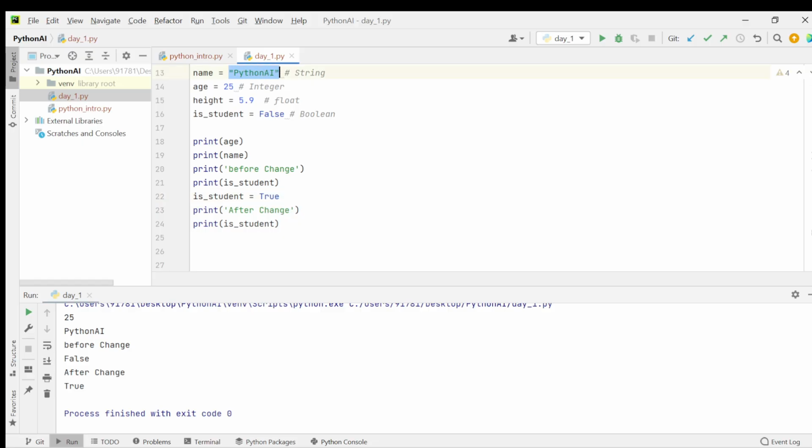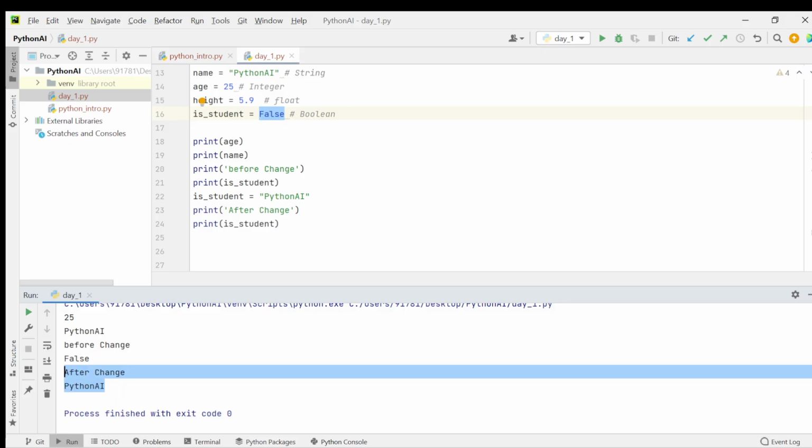Absolutely yes. Let's say here I just replaced it with Python AI. If I run the program, student will print Python AI after change, but before change it has a Boolean value.